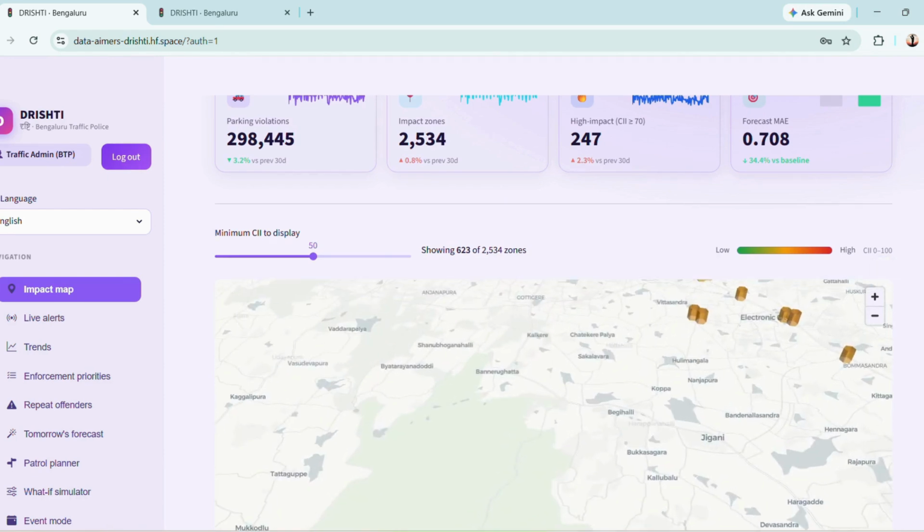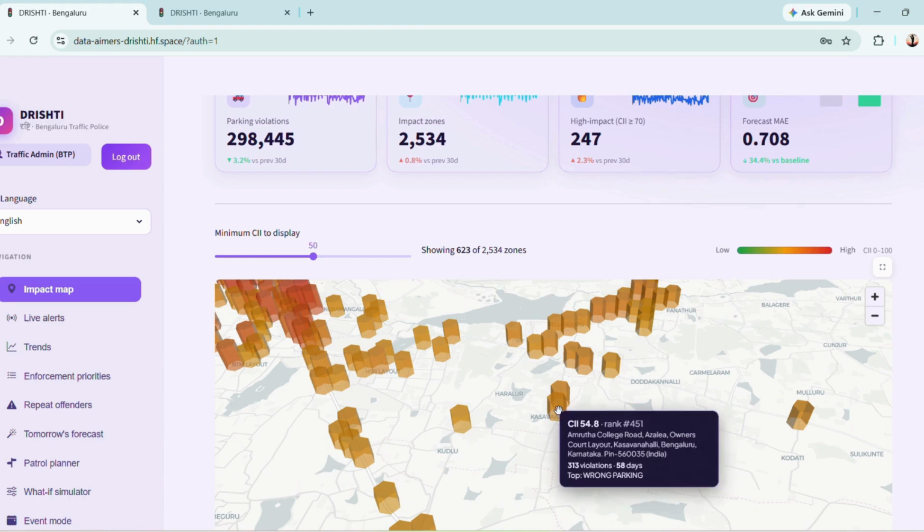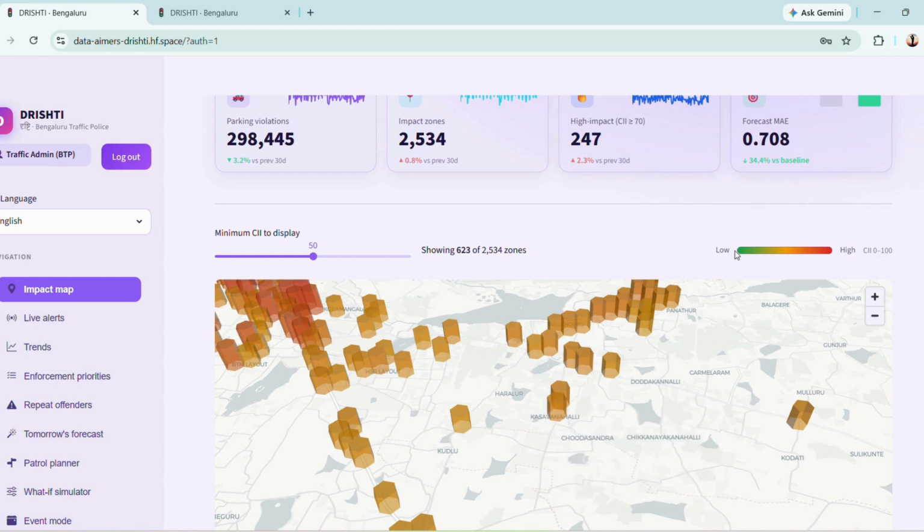Coming to the impact map, this is the overall area of Bangalore. Suppose we come to this position. This CII shows a value of 54.8, and it shows a rank of 451. Higher the CII, higher the congestion, and lower the rank number. The color we have used goes from low to high: low congestion, low CII, is shown in green, the moderate one in yellowish color, and the highest in red.